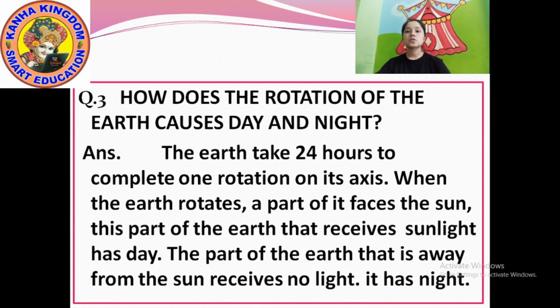The earth takes 24 hours to complete one rotation on its axis. When the earth rotates, comma, a part of its face faces the sun. So this part of the earth that receives sunlight has day, full stop. The part of the earth that is away from the sun receives no light.